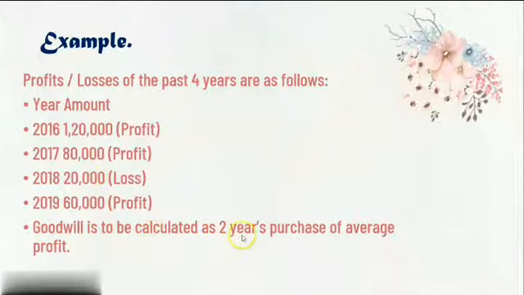Goodwill is to be calculated at 2 years purchase of average profit. So the firm has decided that on the basis of the average profit, they are going to charge goodwill on the basis of 2 years purchase. So the new partner has to give 2 years purchase of the average profit. So let us understand how we are going to solve this sum.